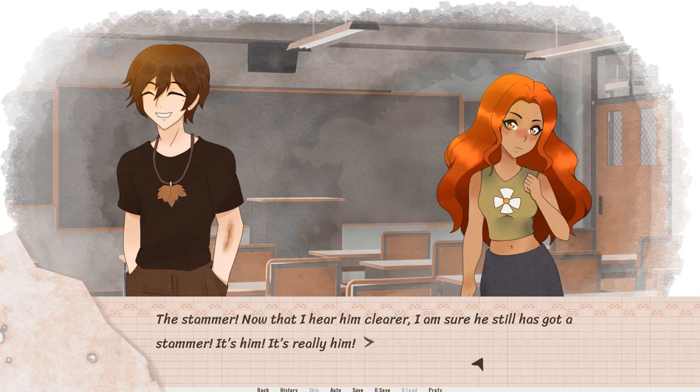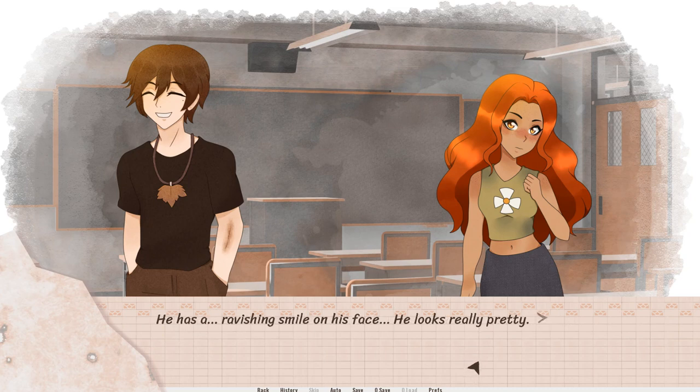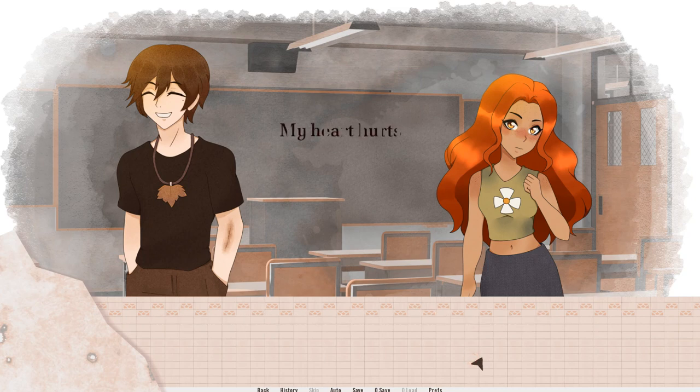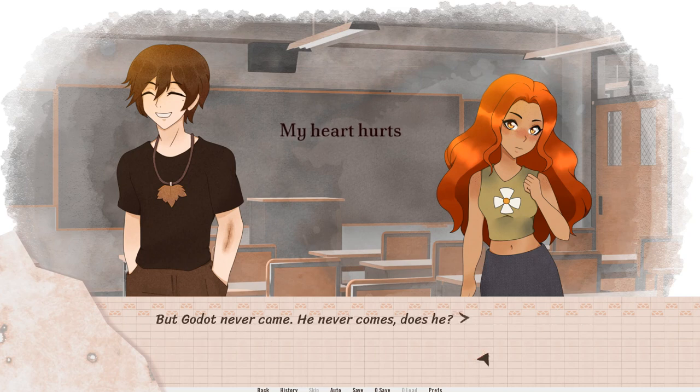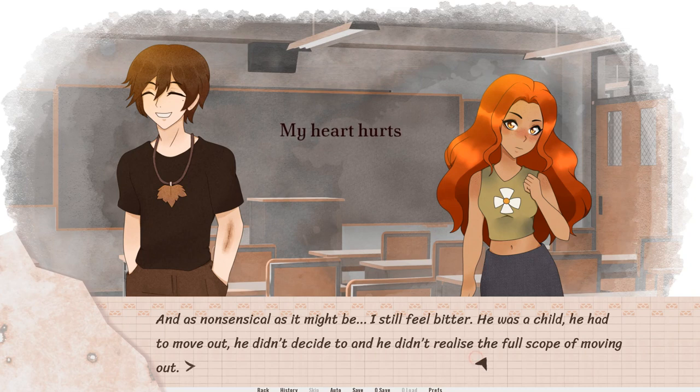It's him. It's really him. He has a ravishing smile on his face. He looks really pretty. But as soon as I think that, my heart hurts. And I'm back to that day when I was expecting Peter to come. I remember waiting and waiting and waiting for my 7-year Godot every single day. But Godot never came. He never comes, does he?